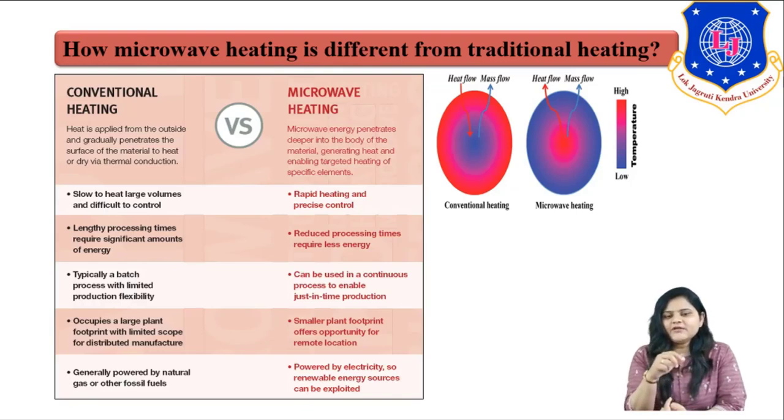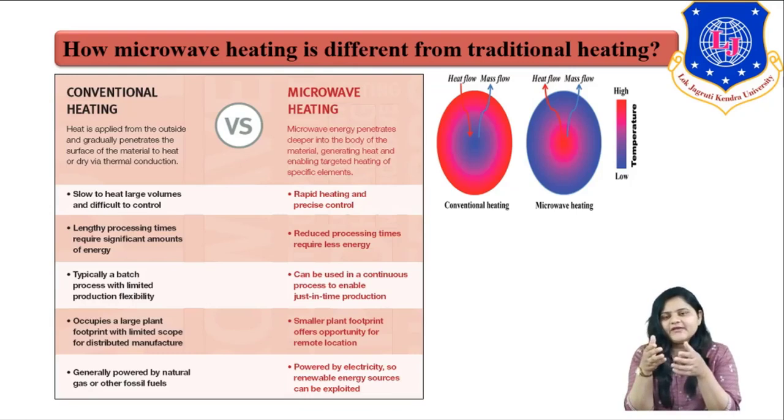And moreover, one of the biggest advantages of microwave heating versus conventional heating is that in conventional heating, the source of heat is mainly fossil fuel, or petroleum-based products, or natural gas. But in microwave heating, electric energy is required, right? And that electric energy can be generated by renewable energy sources.